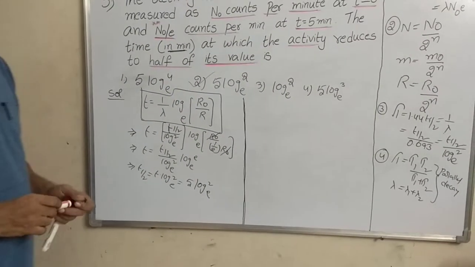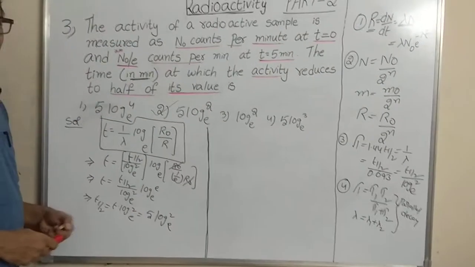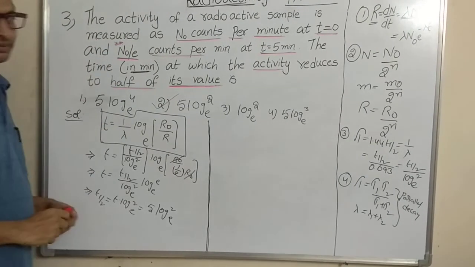Now let's see how to do the same problem in the shortcut way. Why did I specify a double star to this N naught upon e?